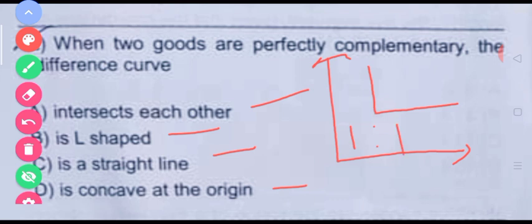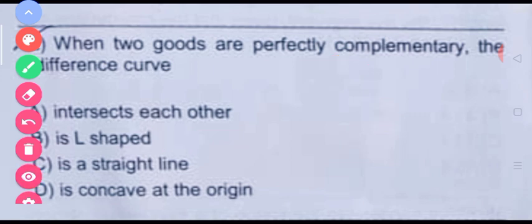So in this case, the indifference curve is L-shaped, because the indifference curve is a locus of points which gives the same satisfaction to the consumer. When a consumer buys two left shoes and only one right shoe, its utility would be the same as when it uses only two left shoes and two right shoes. So the correct option is B in this case.